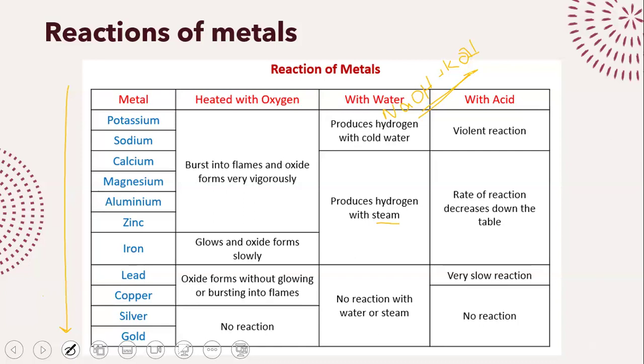But when the reactant is steam, I'm sorry, when the reactant is steam, what is going to happen? The product is not going to be hydroxide. The product is going to be, for example, if I react magnesium with steam, I get magnesium oxide and hydrogen gas. Okay? Same reactant, different products.